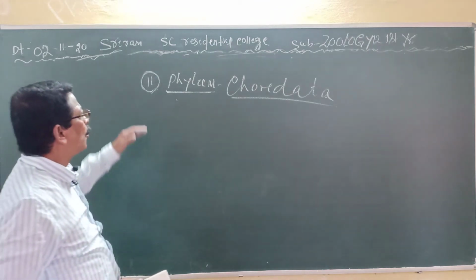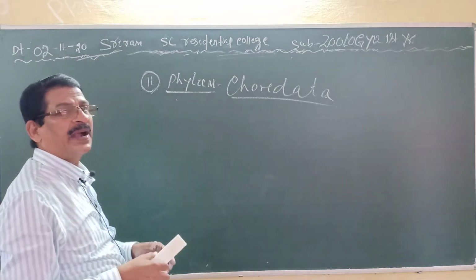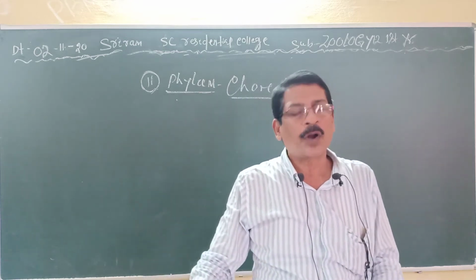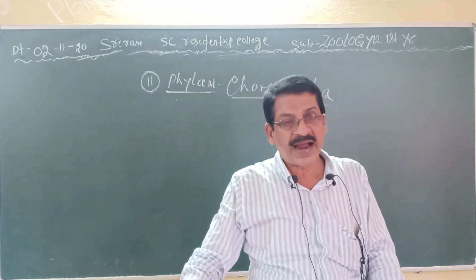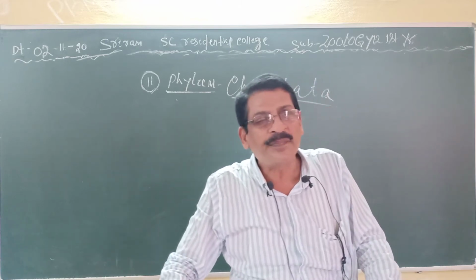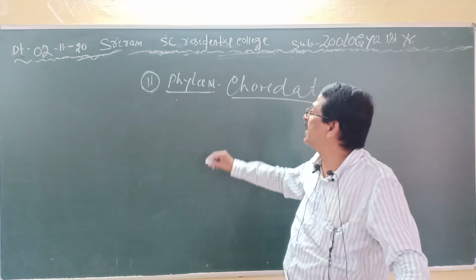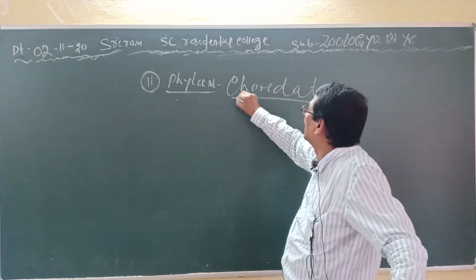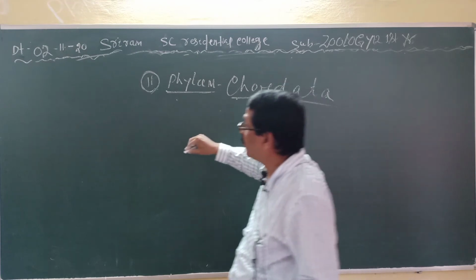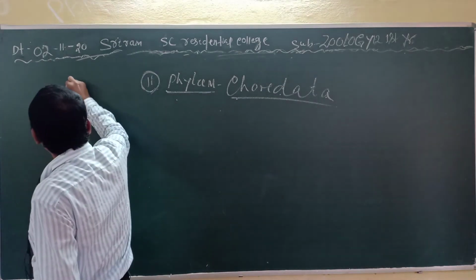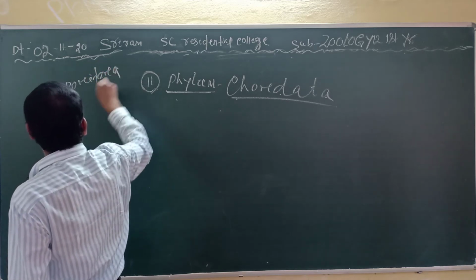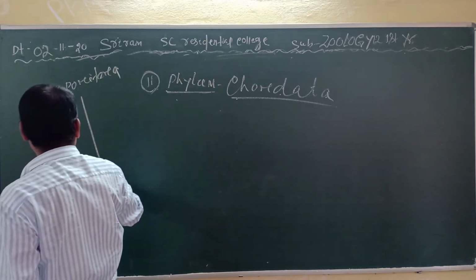That means all the vertebrates, that is the frogs, your birds, your reptiles, your mammals, your fishes, are all notochord-bearing animals coded under the chordates. Clear? So from the phylum Porifera up to the Hemichordata.